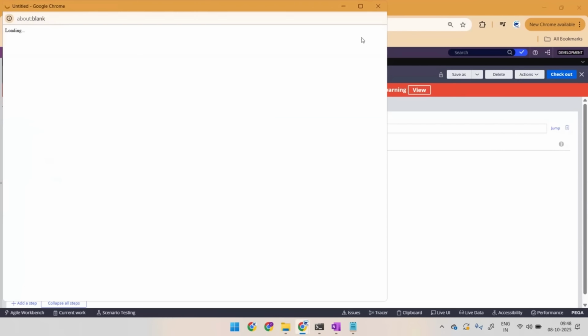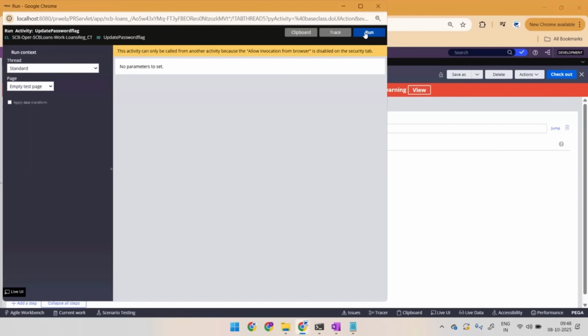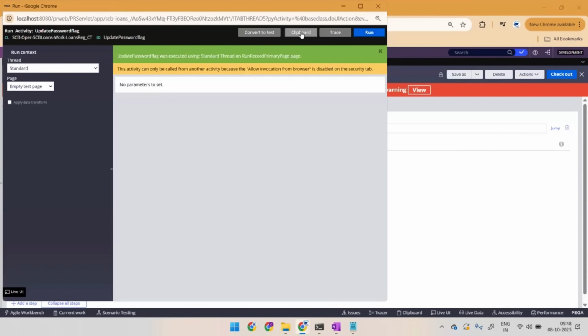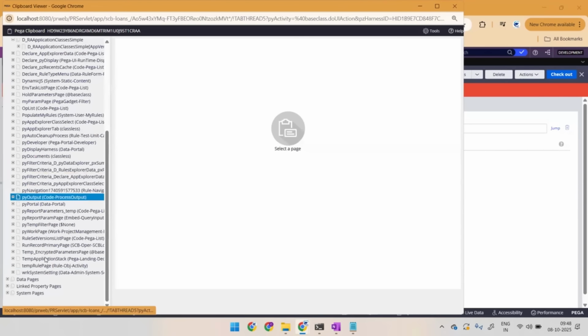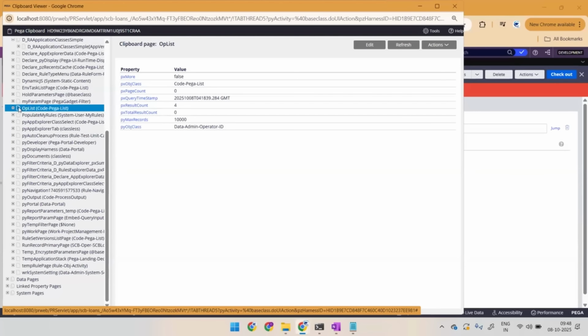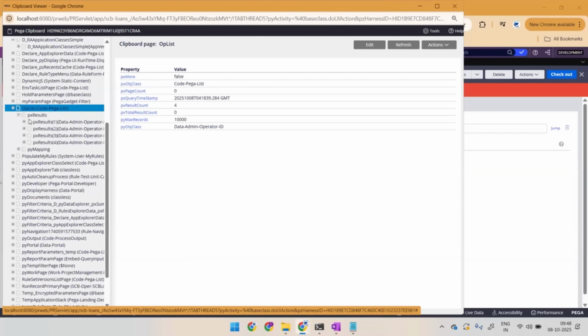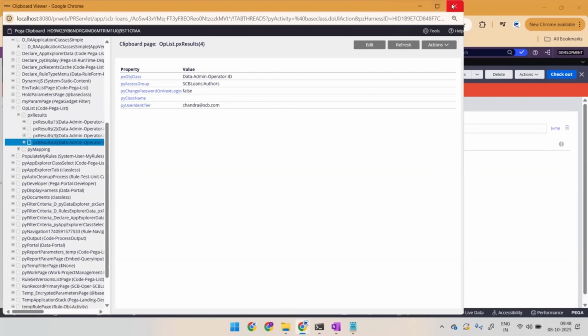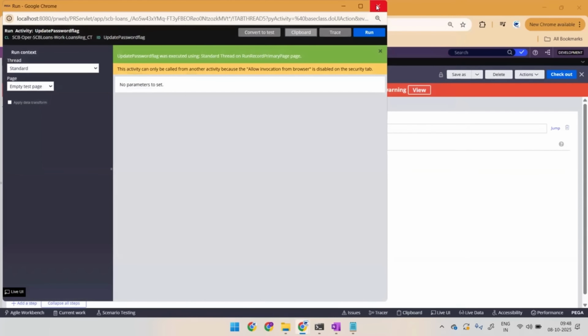Go for actions, click on run. And again, click on run. So you can see this as success. And in clipboard, you should get the data on your defined page. And you got only 4 results. And in every result, it will show flag as false. False, you know that. Okay, fine. Now I wanted to update it.